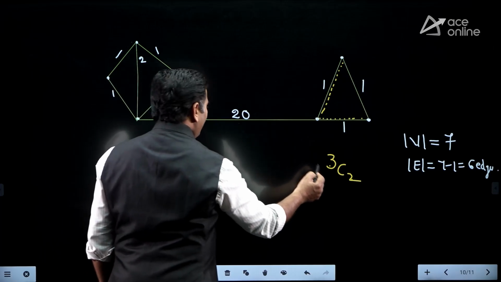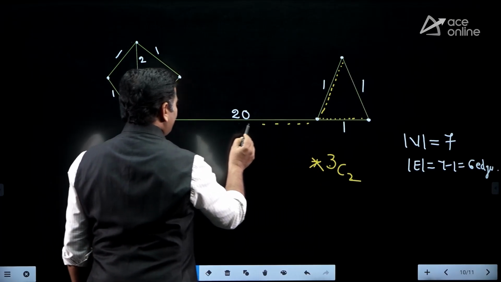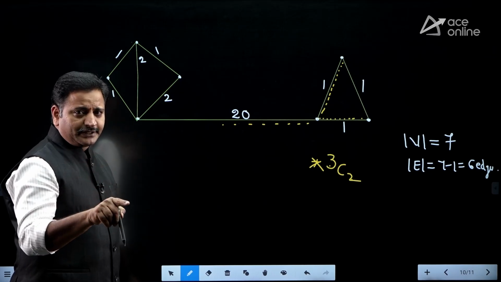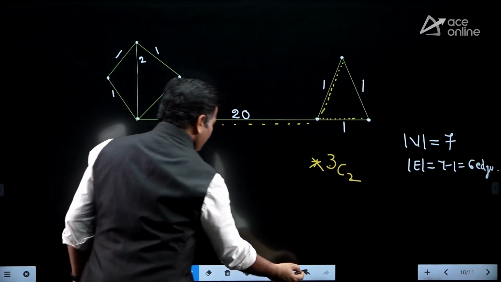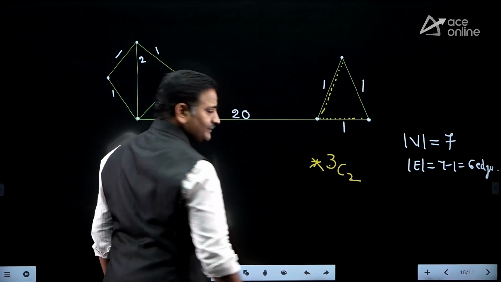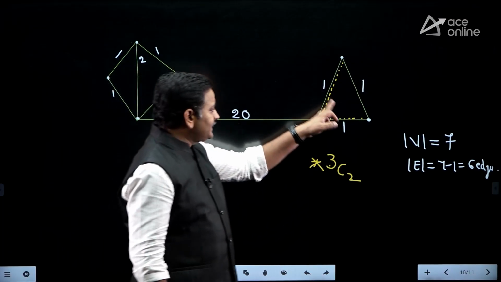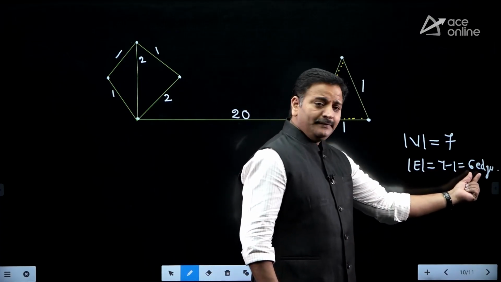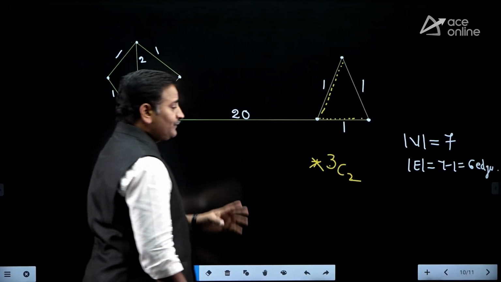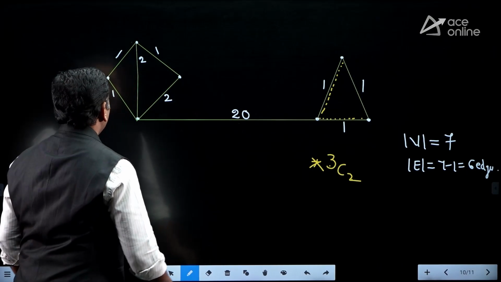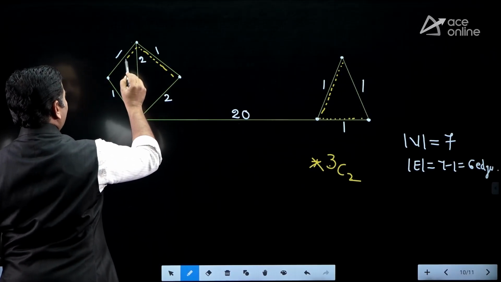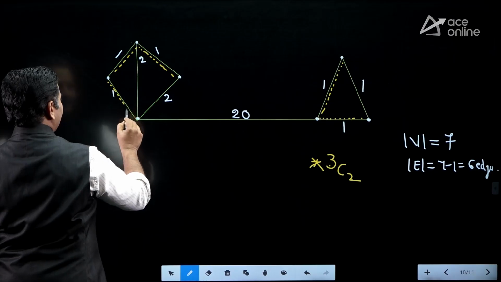Followed by this, this edge is compulsory. Why is it compulsory? Because a spanning tree must be connected. That's why this edge must be included, friends. So far 2 edges are completed, out of the 3 edges I am choosing 2. But how many edges are required? 6 edges are required, so 4 more edges we need to select. Four more edges means I can choose this edge 1, it is the second edge, it is the third edge, friends.